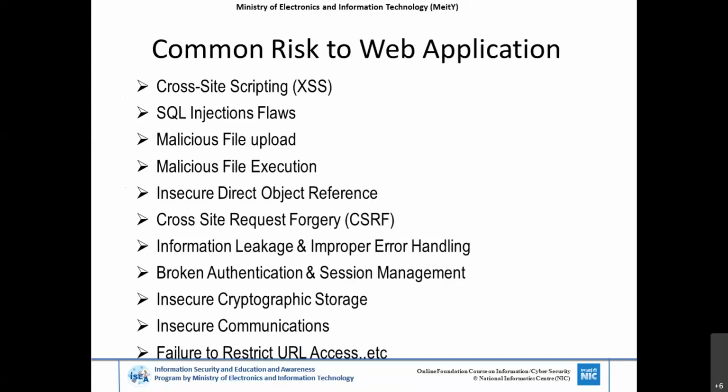Malicious file executions. In malicious file executions, even after upload, if the server is truly hardened and the file permissions are hardened, then the file cannot be executed. If the file permissions are not proper, the file may execute with the permission of the web server. It causes damage to the server.